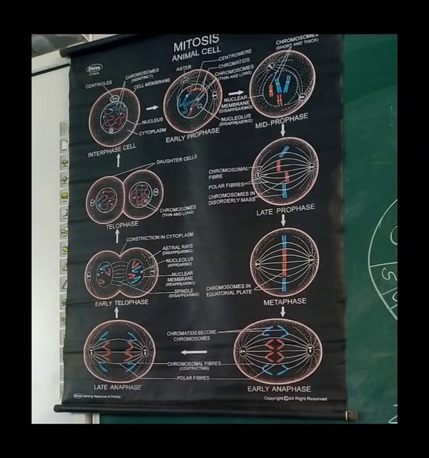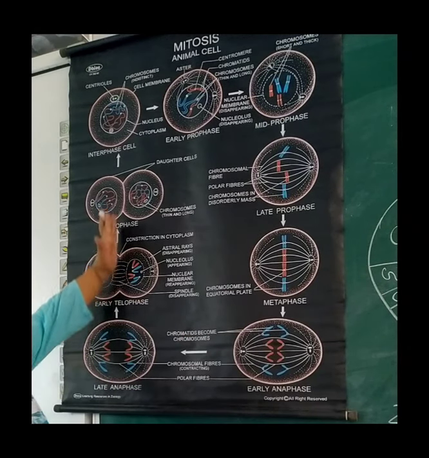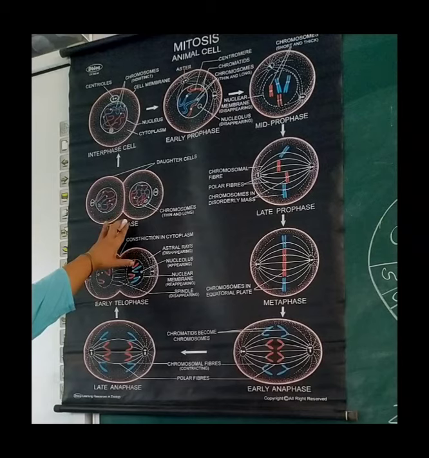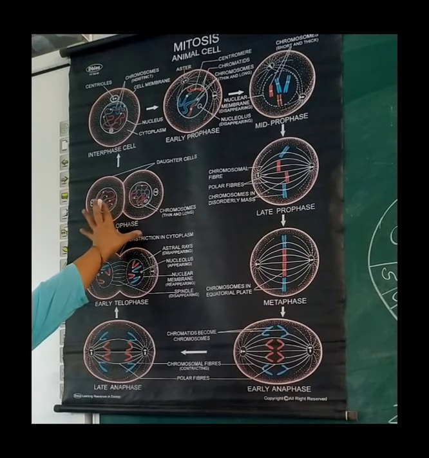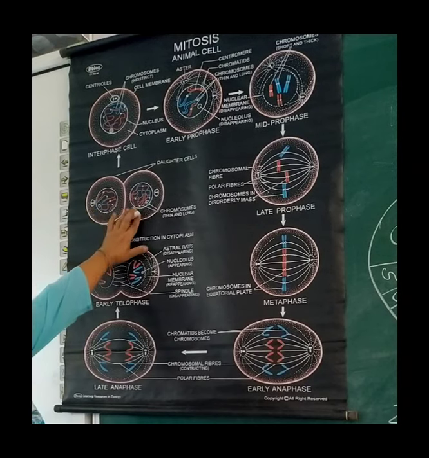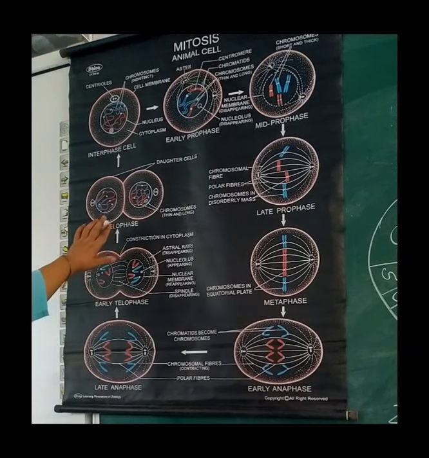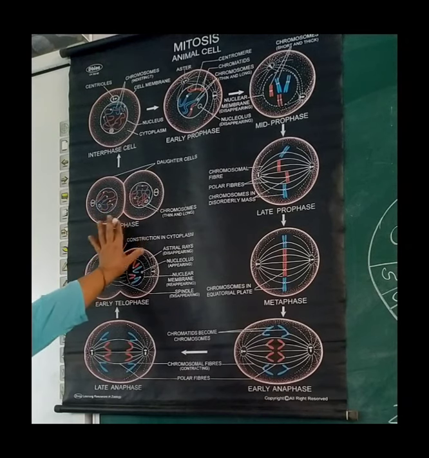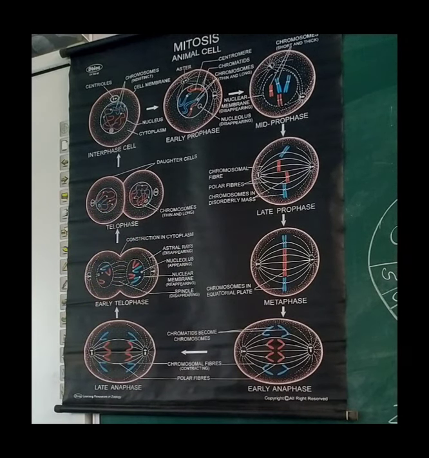And in this telophase stage, you can see there is complete cytokinesis. There is a constriction between the two cells. Between these, two daughter cells are formed, but the centrioles reappear, nucleolus also reappears, nuclear membrane reappears, and the two complete daughter cells are formed due to this mitosis.